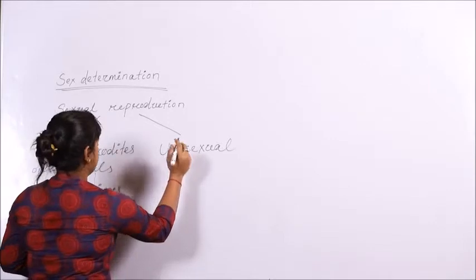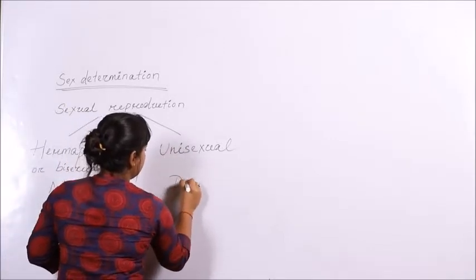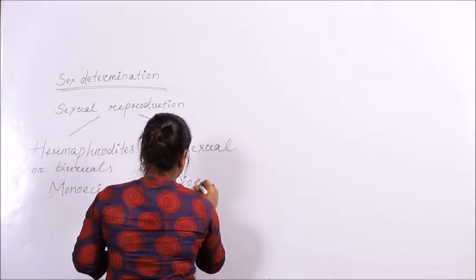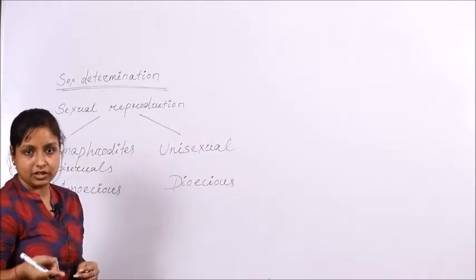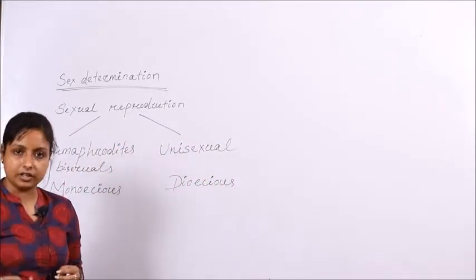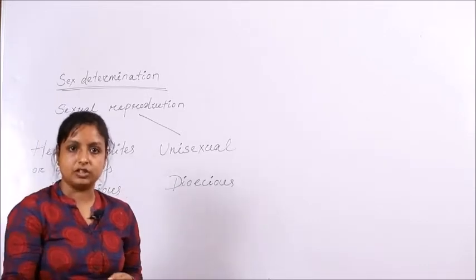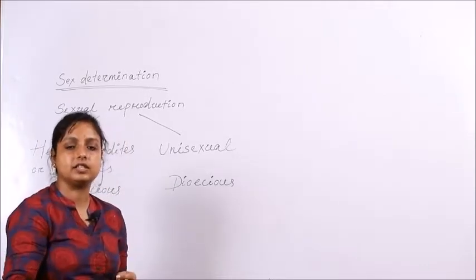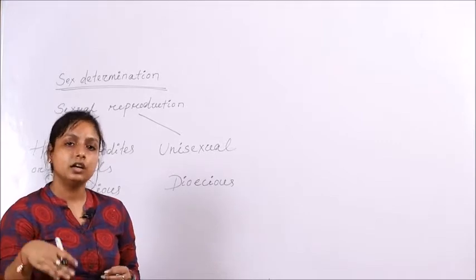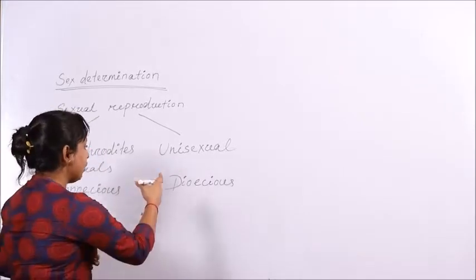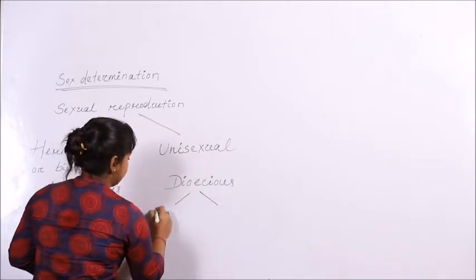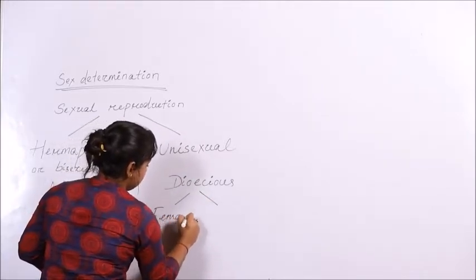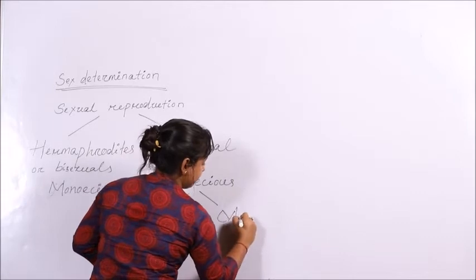Whereas the unisexual organism is known as dioecious. Dioecious refers to organisms where the male sex organ is present in one group of animals and the female sex organ is present in a different group of animals. Depending on the presence of the sexual organs, these dioecious animals can be divided into female and male.